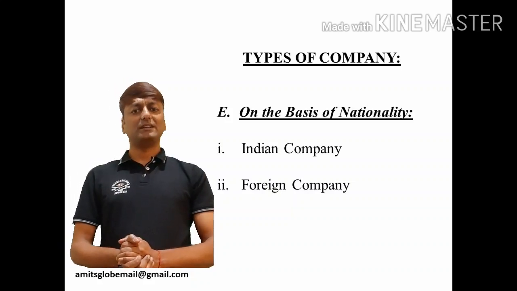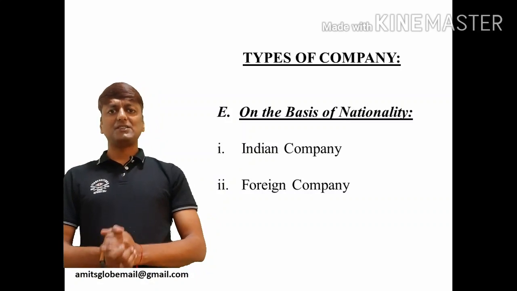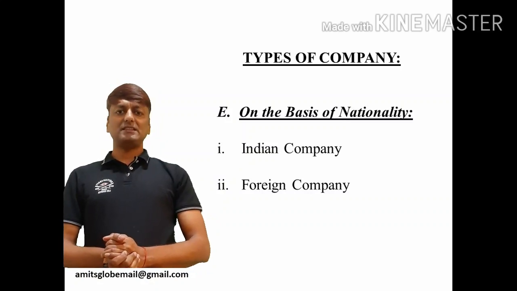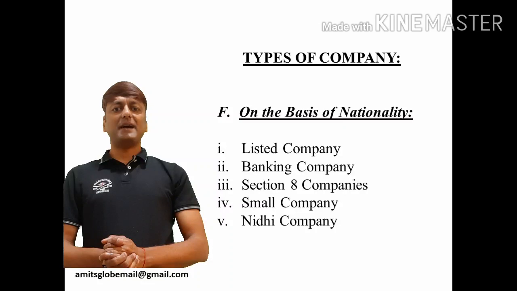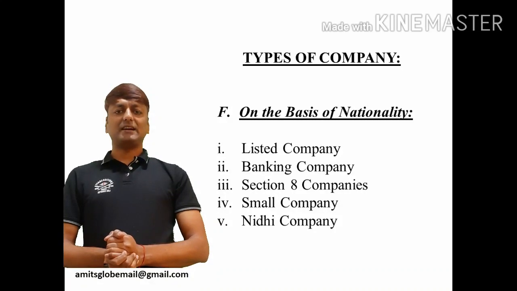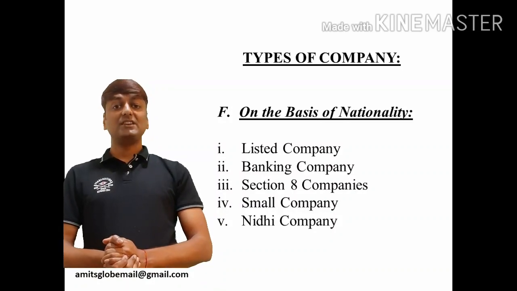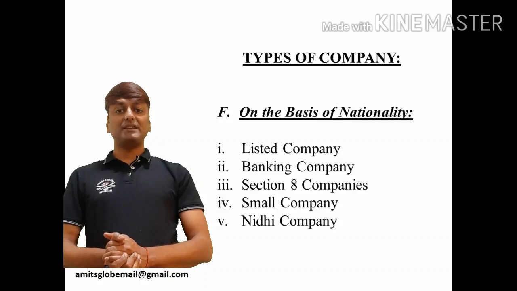Then we have got the last classification, that is other kinds of classification. First in this being banking company. Banking companies are those companies which are having the license to operate as a bank under Banking Regulation Act 1949. Next in this category we have got listed companies. Listed companies are public companies whose shares are listed in any recognized stock exchange in India. So for listed companies, in addition to Company Law 2013, SEBI rules will also be applicable.